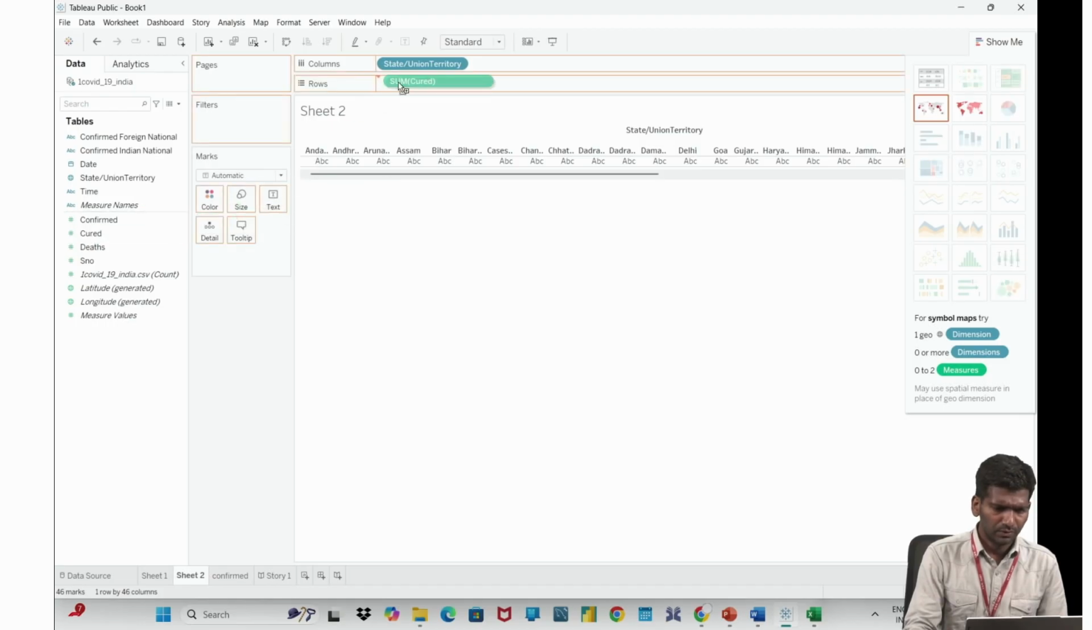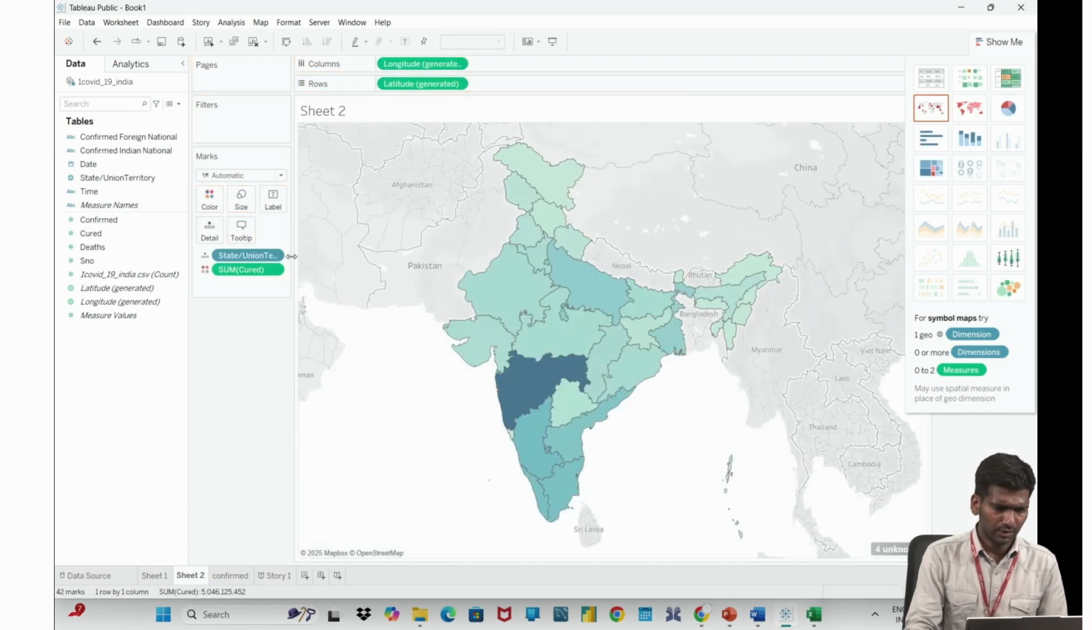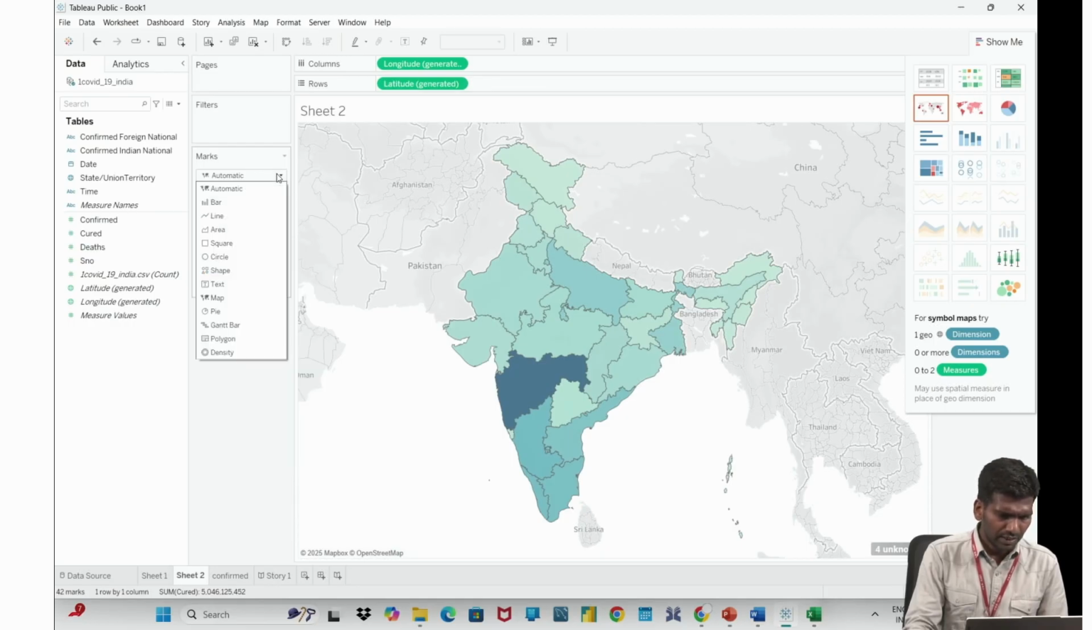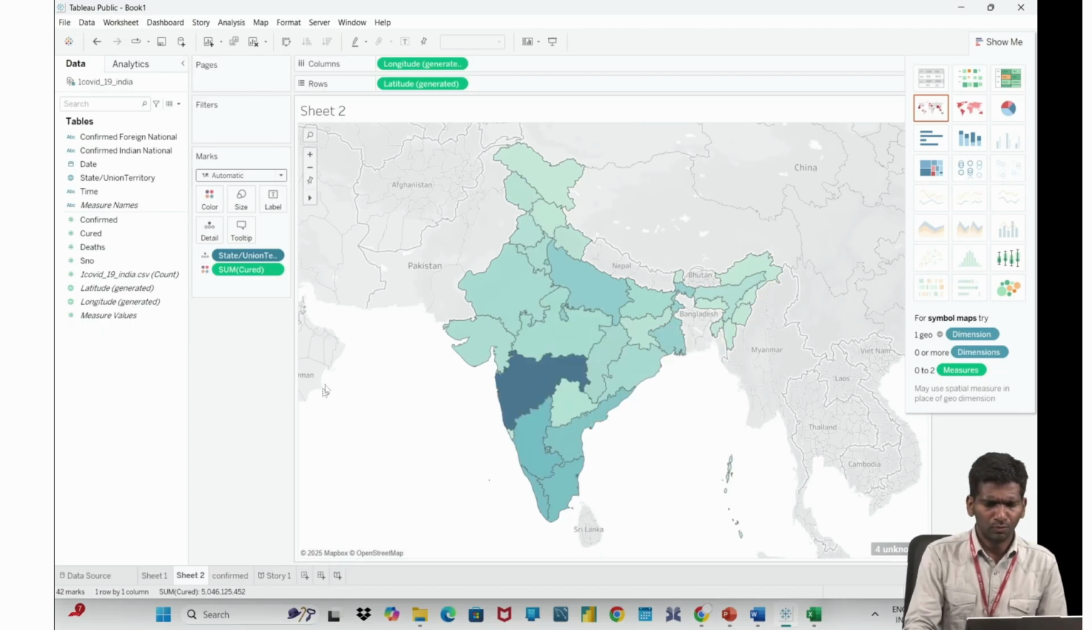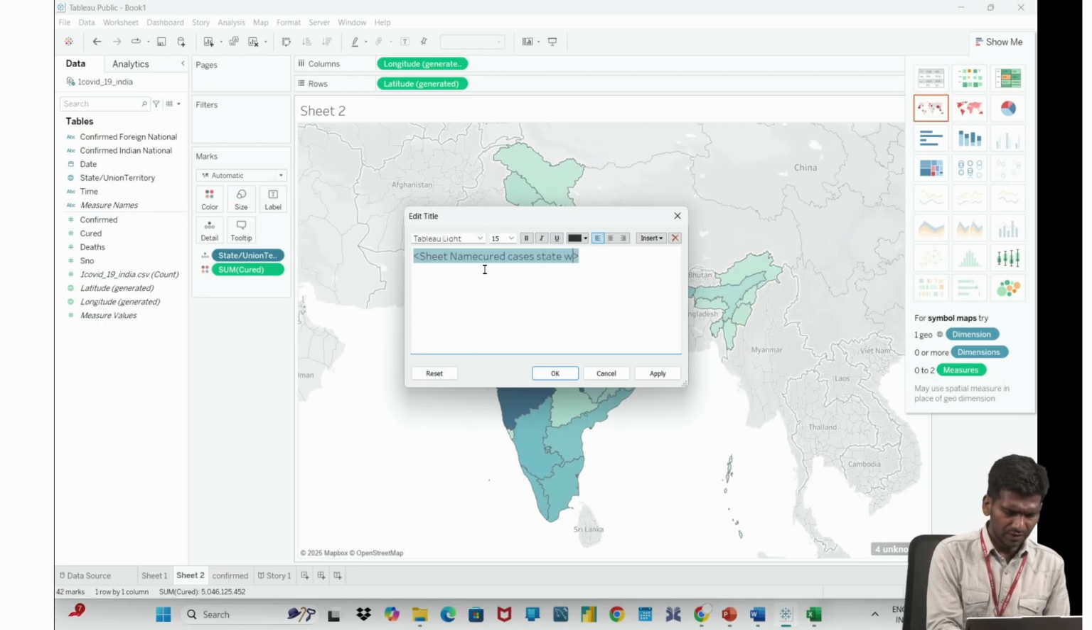Cured ones, cured, okay, cured I'll take. So I'll plot this again, I'll use red only, or else you can use blue. Okay, let it be blue. So this map is talking about what? It is talking about cured cases. Cured cases state wise. Okay, apply.